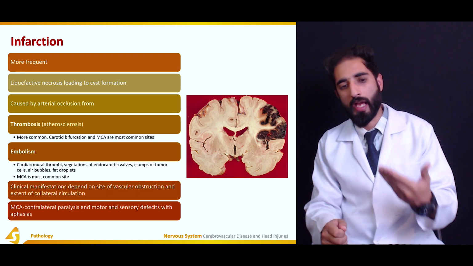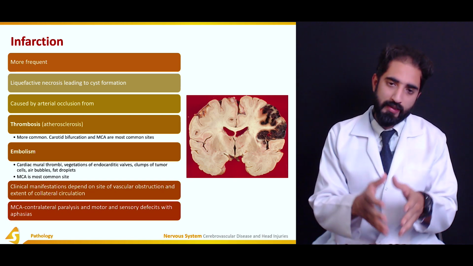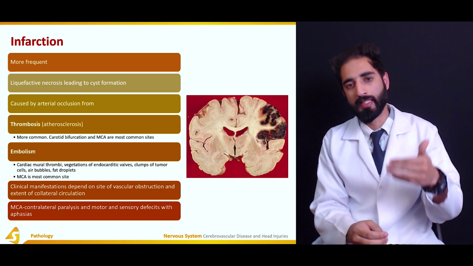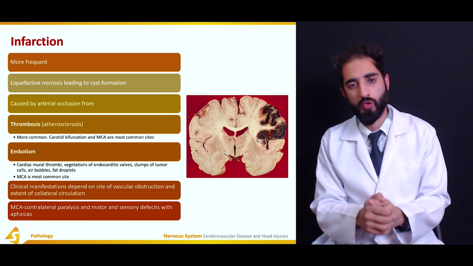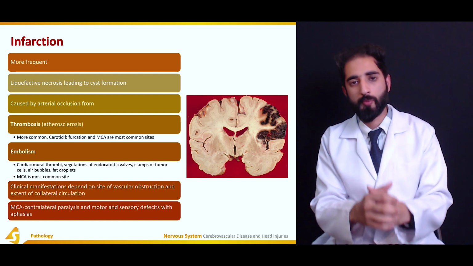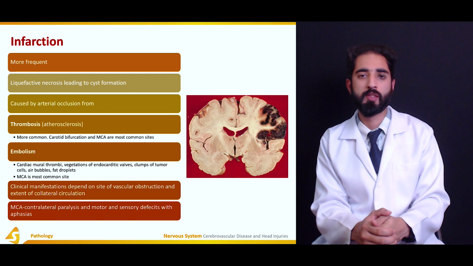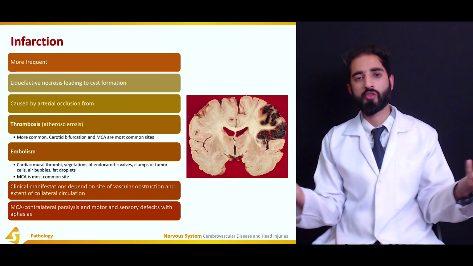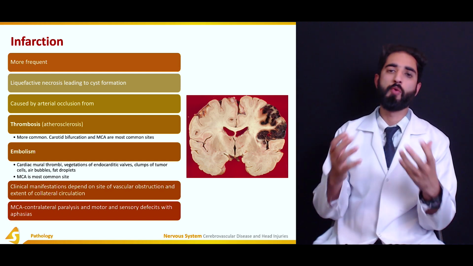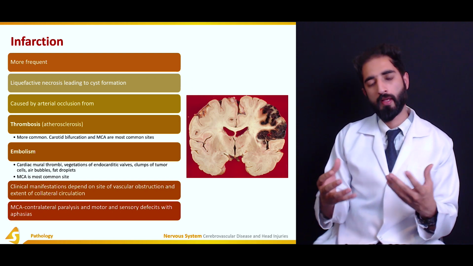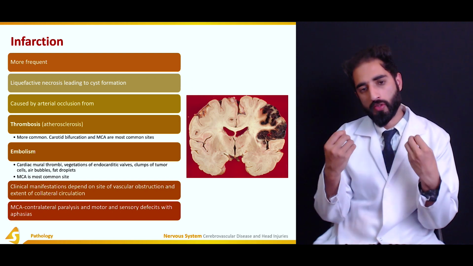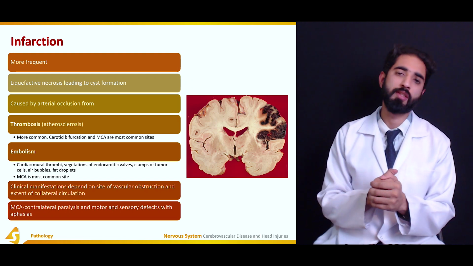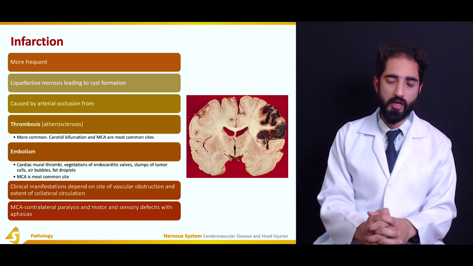So infarction is actually the death of the functional tissue because of hypoxia, leading to ischemia, leading to impaired nutrition due to either the absence of blood supply or poor blood supply, which can result in tissue or cell death. That is known as infarction. And the infarction similarly can also occur in the brain tissue or the nervous tissue as well. So it is one of the most frequent cerebrovascular diseases, and it results in liquefactive necrosis, which also leads to cyst formation in the brain tissue.